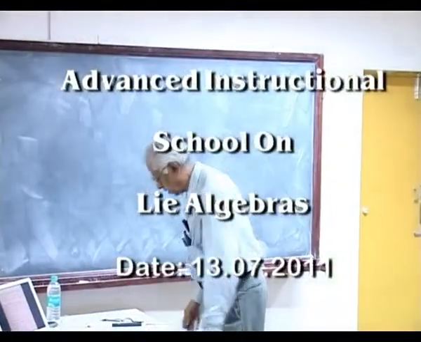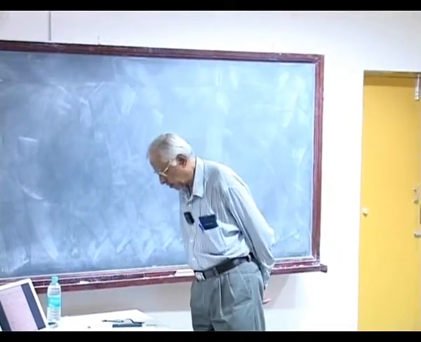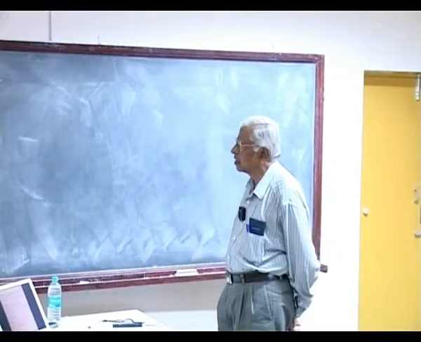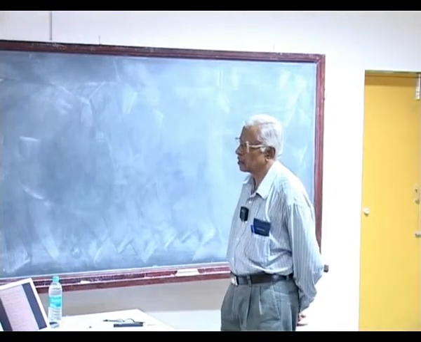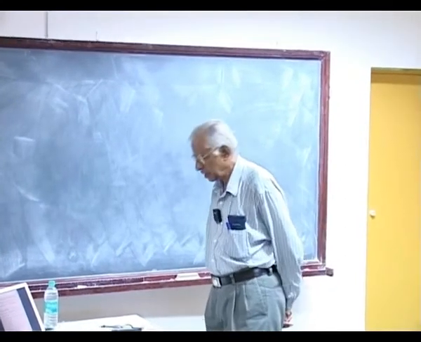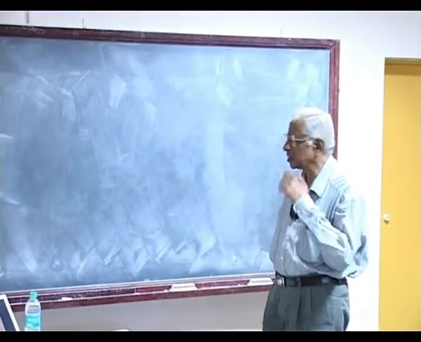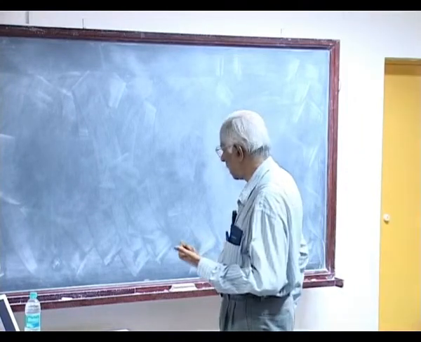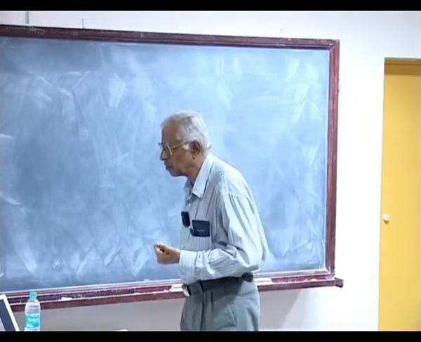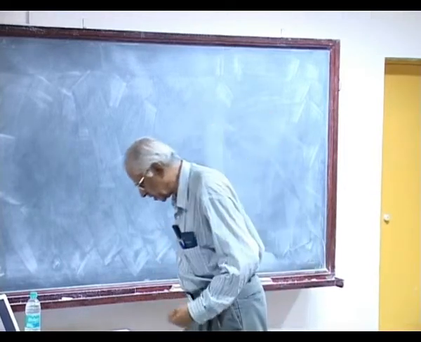Yesterday I outlined very briefly the mathematical structure, the physical interpretation and use of these structures in the case of classical mechanics, trying to bring out the uses of Lie groups and Lie algebras and the way they are the most useful tools for describing symmetry properties of physical systems.